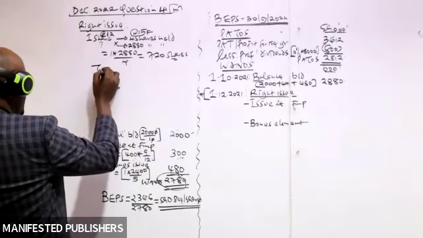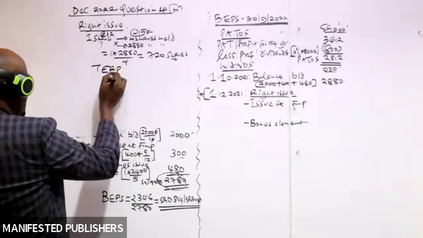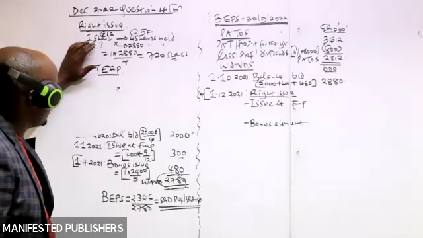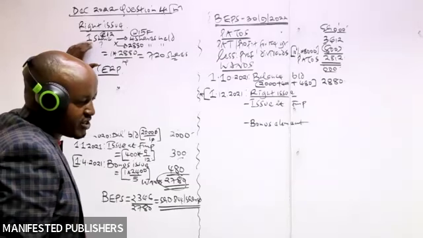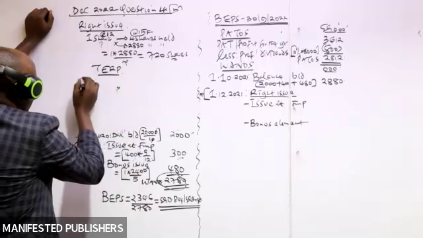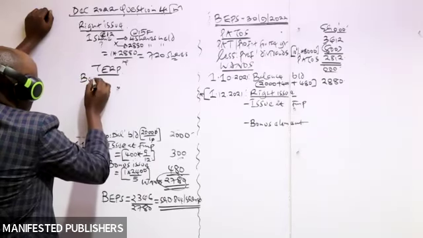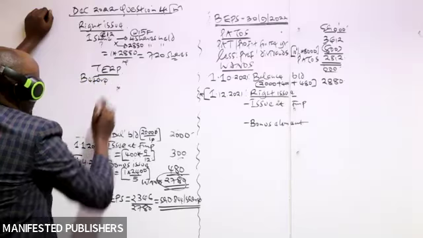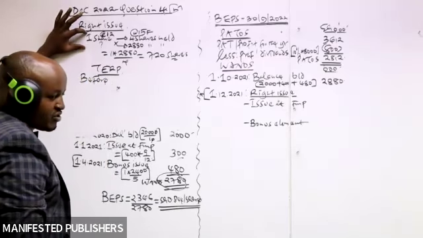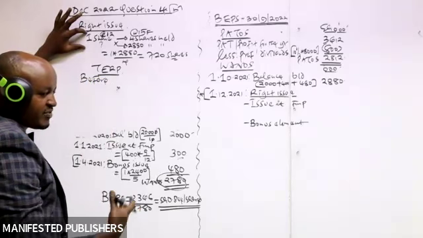Then next, what do we need to do? We need to compute the theoretical ex-rights price. And actually we said, once you have your arrangement like this, then computation of theoretical ex-rights price becomes very simple. No need of using those formulas you use in FM; provided you arrange your work like this, the computation becomes very simple.